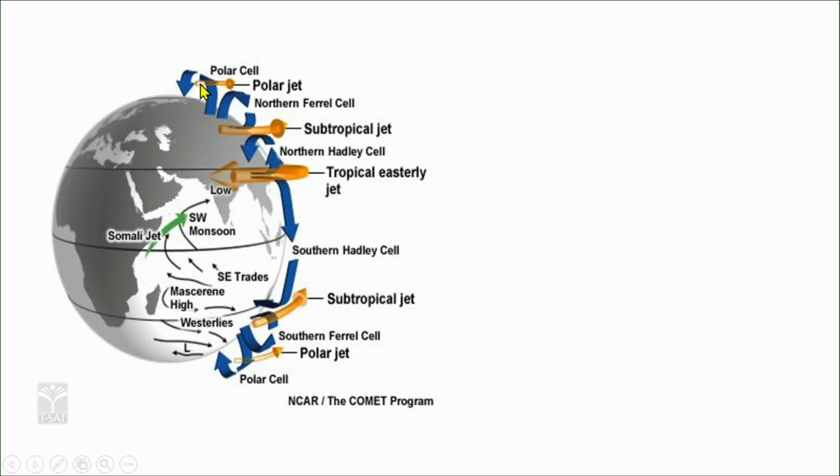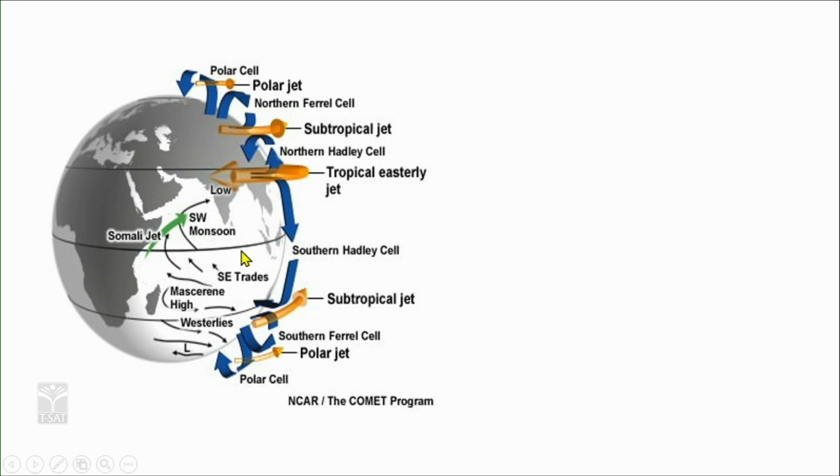These jet streams are upper air circulation at the tropopause, developing at the confluence of these latitudes in the polar cell and the northern Ferrel cell. So, between the Ferrel cell and Hadley cell there are certain jet streams. One is the Somalian jet, the second is the subtropical jet, which further strengthen the monsoons.